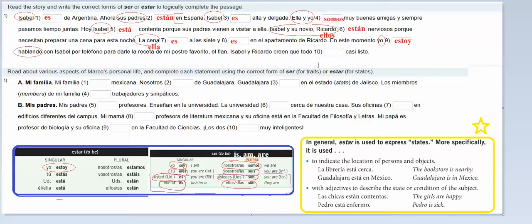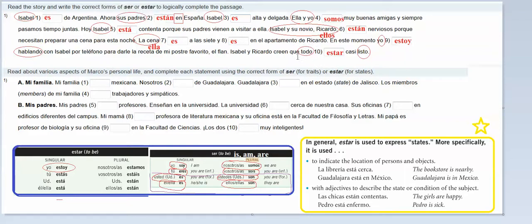Isabel y Ricardo creen que todo casi listo. Listo is one of those words. Listo can mean smart with ser, or it can mean ready with estar. Well, given that they're probably talking about their dinner being ready, you are going to want to use estar. And what you're looking at to conjugate it is todo, meaning everything, and you would treat todo like everything being the dinner.